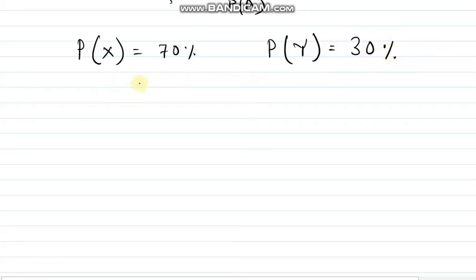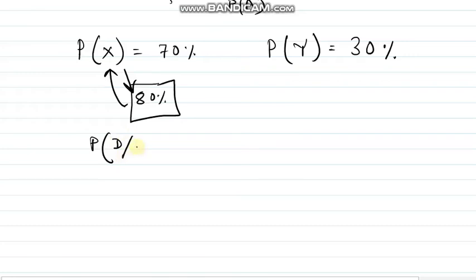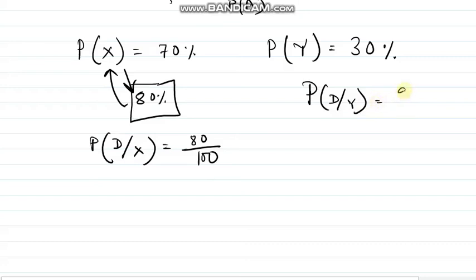This is only the manufacturing, not defective. Now 80% of the curd coming from X is defective, so this 80% is dependent on X. So the probability of defective from X is 80 divided by 100, right? And the probability of defective coming from Y is equal to 90.